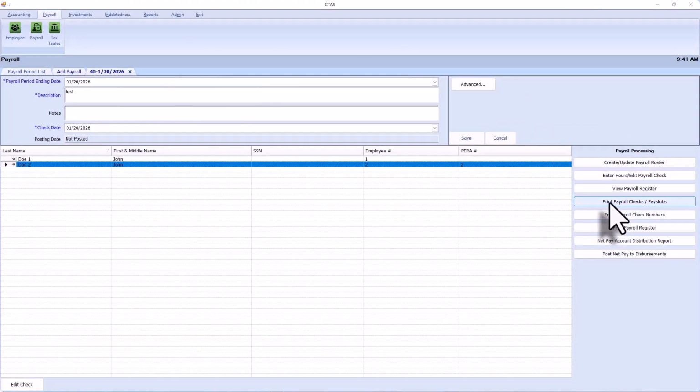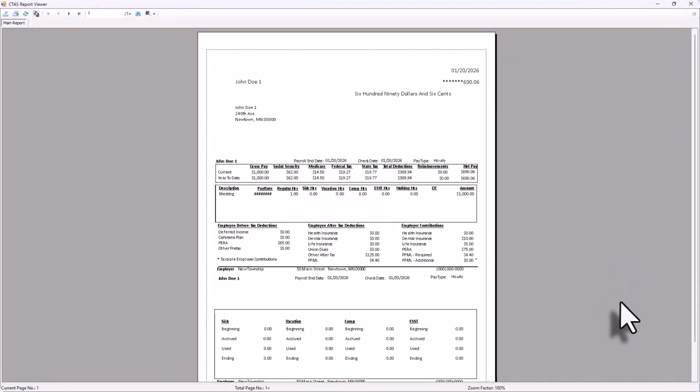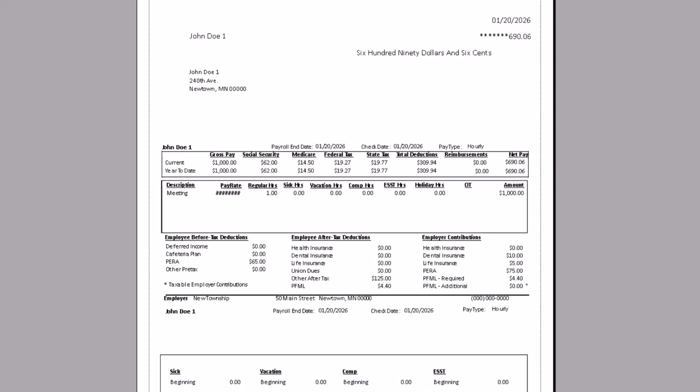We will view the paycheck report. Notice in the middle section of the paycheck, there have been some new line items added. One will be an asterisk designating taxable employer contributions. Also notice that the additional PFML has an asterisk, and this amount is taxable to the employee. You will also notice a paid family medical leave under the employee after-tax deduction, and 2 items under the employer contributions, which will be paid family medical leave required, and then a paid family